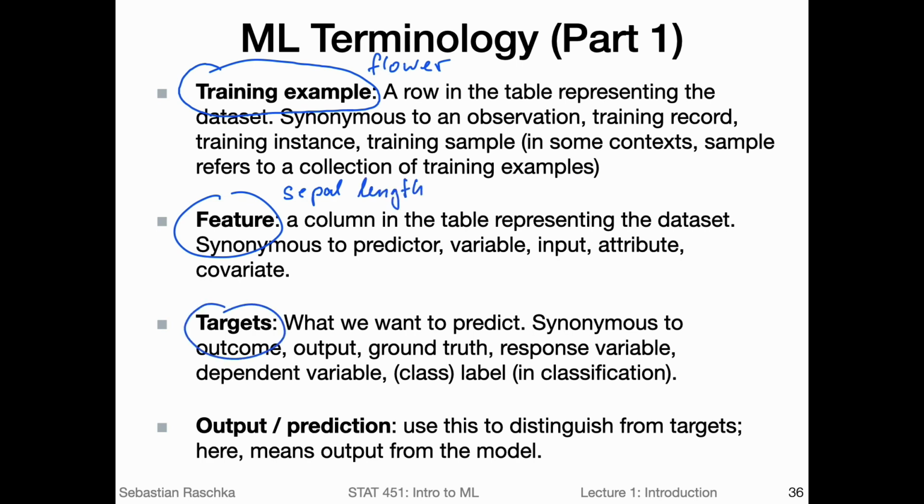We have the targets, where a target would be the class label. In the case of the iris flower example, that would be, for example, Versicolor. And then we have the output or prediction, which would be the predicted class. That could be any of the three, but ideally our model would predict the same as the true target, for example, Versicolor also in this case.